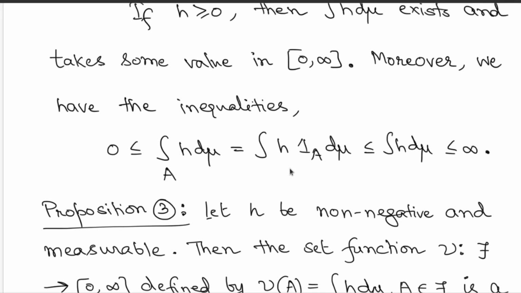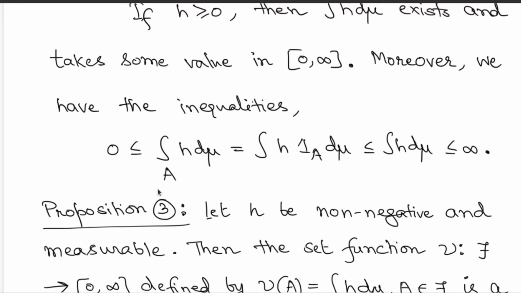So using this comparison type inequalities, you will claim that the integration of h d mu over the set A has this kind of structure. Okay, you have this upper bound given by integration of h. Great. Now this is what we had started off this lecture,